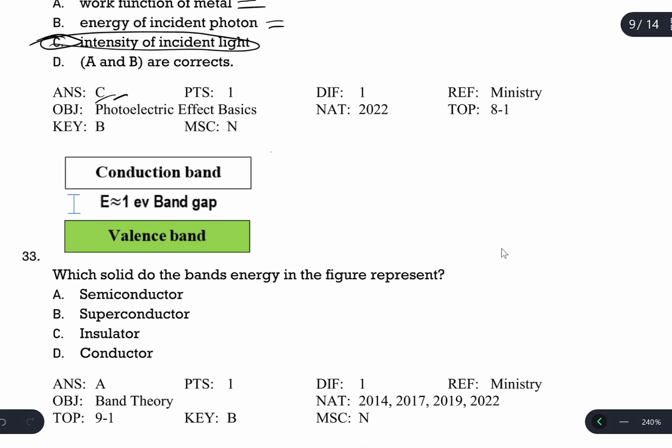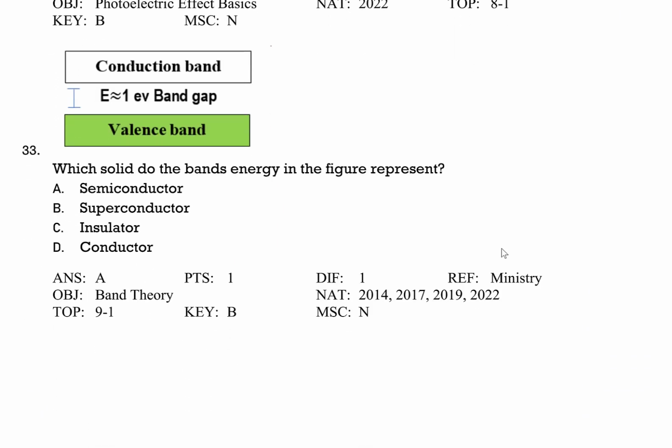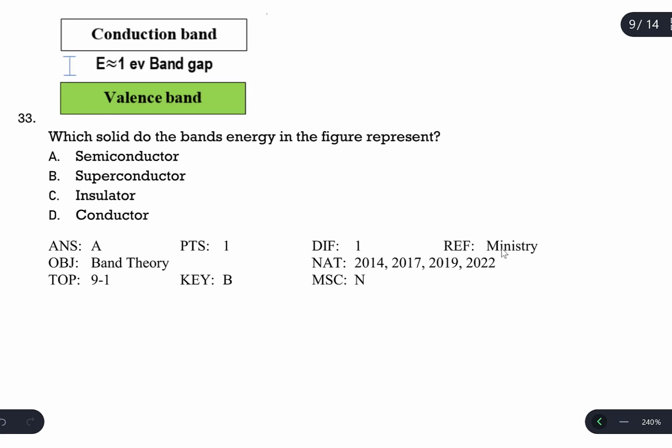Question number 33 is from the book text. This band diagram belongs to a conductor, insulator, or semiconductor. If the band gap is about 1 electron volt, it's a semiconductor. If it is greater than 1 electron volt, close to 5 electron volts, it's an insulator. If it is less than 1 electron volt, where the conduction and valence bands almost coincide, it's a conductor. This is clearly explained in the book.